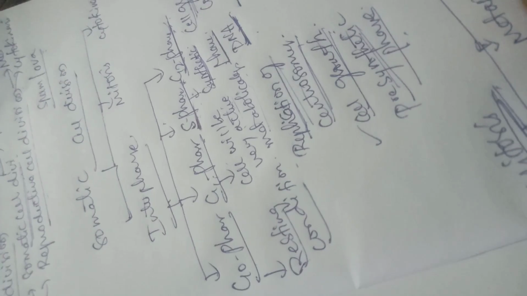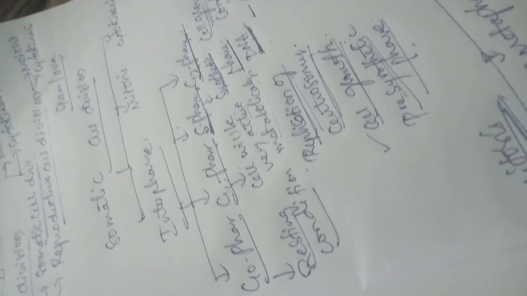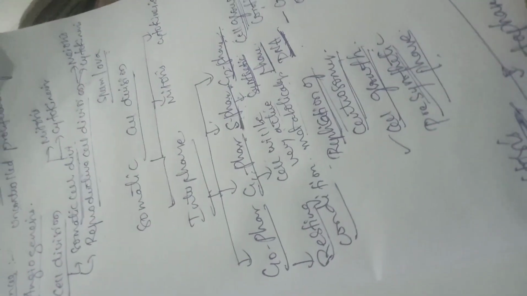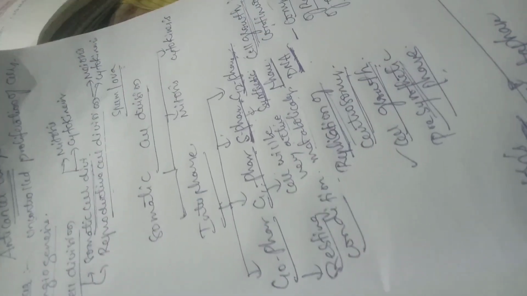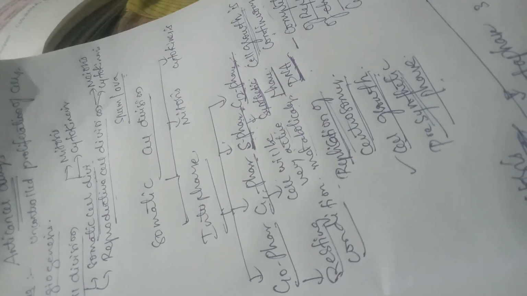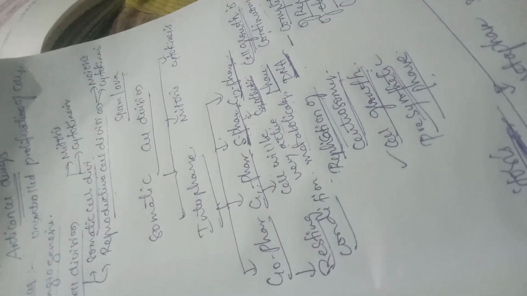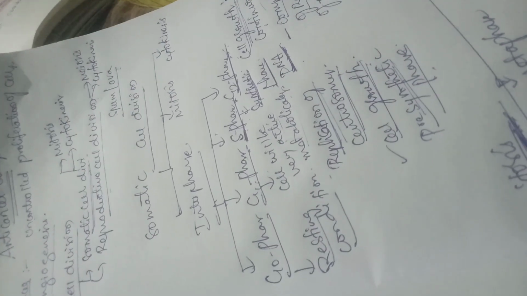So these are the 4 phases of mitosis. One is prophase, another is metaphase, next anaphase, and finally telophase. Mitosis ends with the telophase, and the mitosis stage is followed by cytokinesis, or division of cytoplasm.